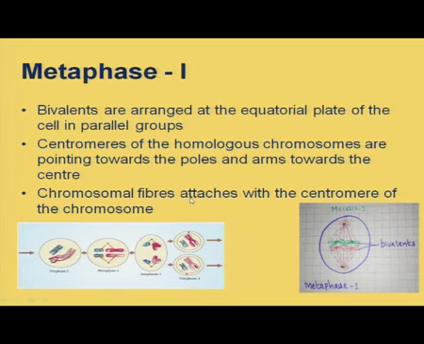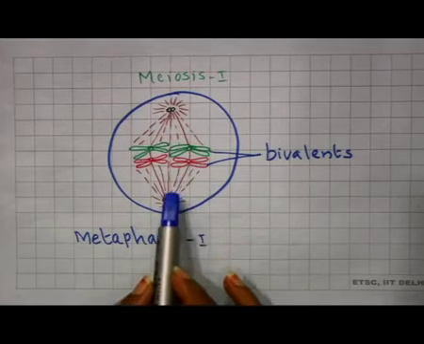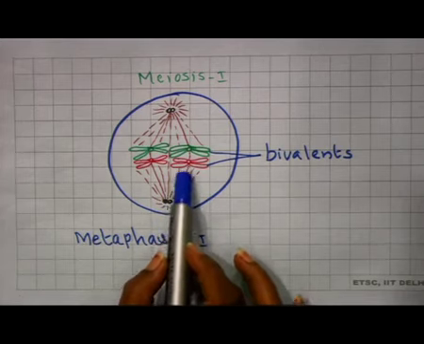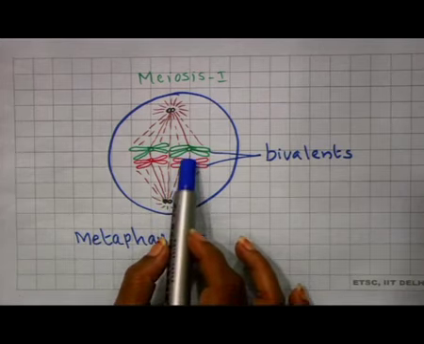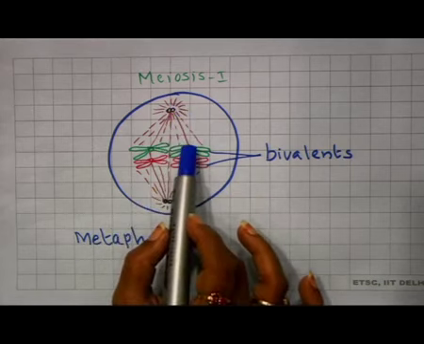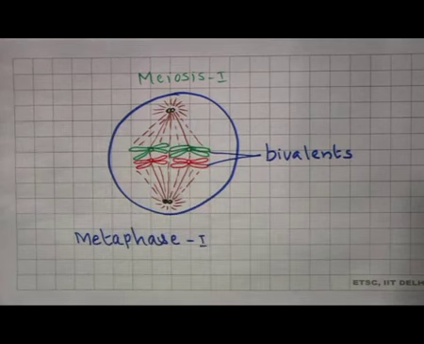Chromosomal fibers: the spindle fiber that attaches with the chromosome is known as chromosomal fiber. The chromosomal fibers attach with the centromere of the chromosome. Here you can see the centromere and the chromosomal fibers, these spindle fibers, attaching with the centromere of the chromosome.